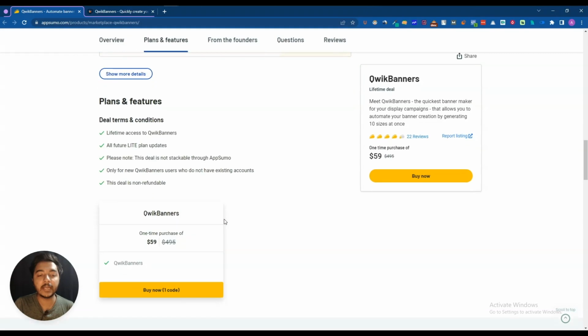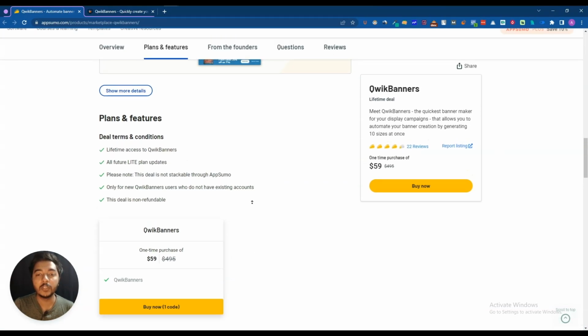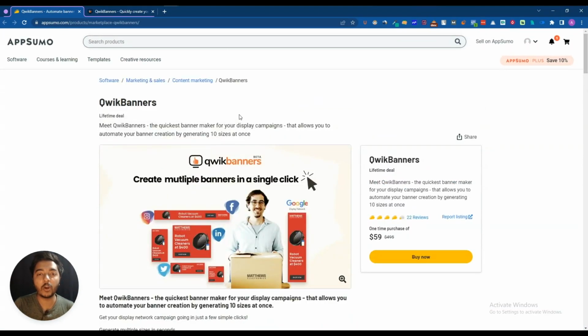And as you can see, they are running their lifetime deal on AppSumo. Its pricing is 59 USD and one code is enough for everyone. But this deal is non-refundable. So before purchasing this tool, you have to think that this deal will not be refundable.